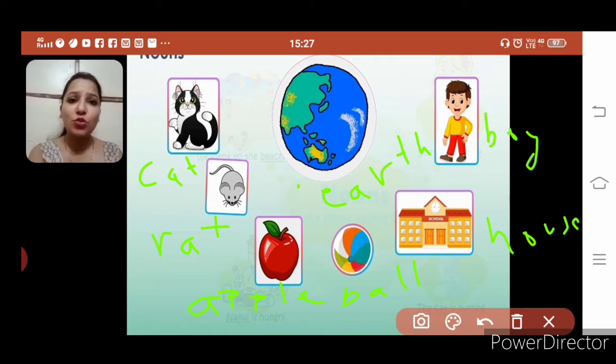But are these common or proper? See, the names for any general public is known as common, like cat, any cat, rat, any rat, boy, any boy. But when we give a name like Kitty or Tiger or boy Raju, that means we are giving them special names. These common nouns will become proper nouns. Now let's see what the exercise says.